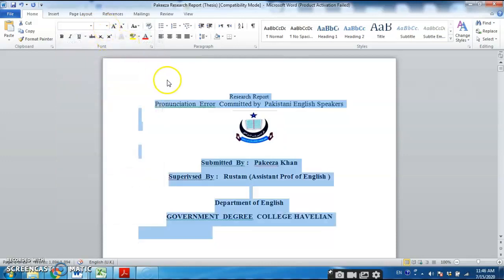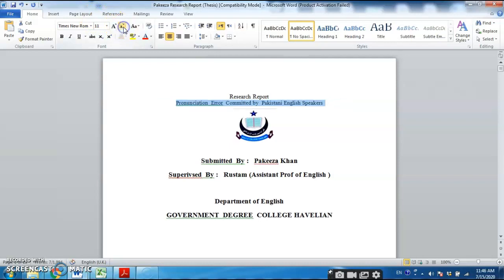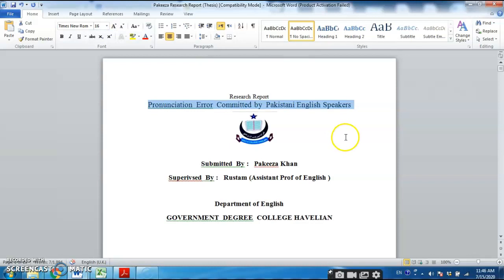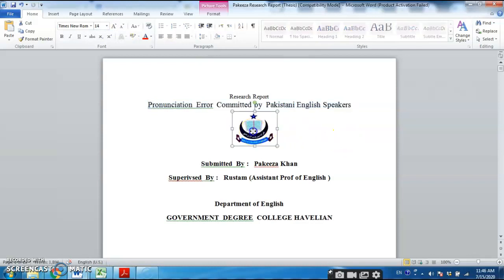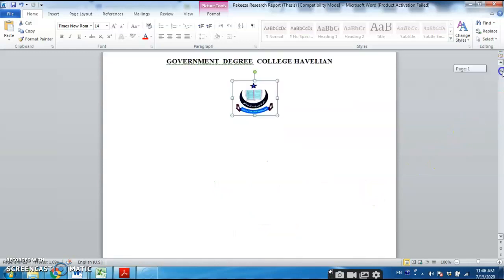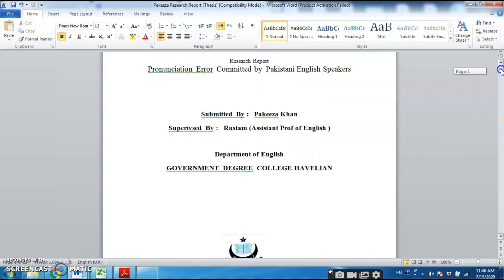Okay, now regarding font size, so this can be 12, but this needs to be 16. Okay, like this, 16. Now this should be removed from this place, and it should be taken to the bottom of the page, somewhere here, and there are many things to be amended.